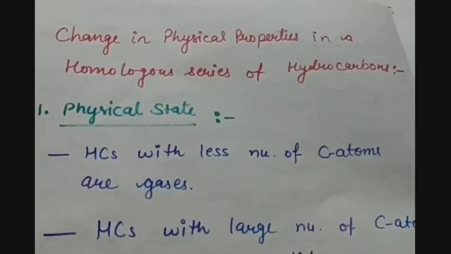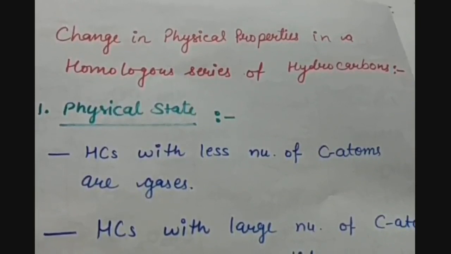Now let us see the change in the physical properties of a homologous series of hydrocarbons. Hydrocarbons are the organic compounds which have carbon and hydrogen. So the first change we will see is in the physical state. As we know that hydrocarbons have carbon atoms in them, the physical state will be decided on the basis of the carbon atoms present.